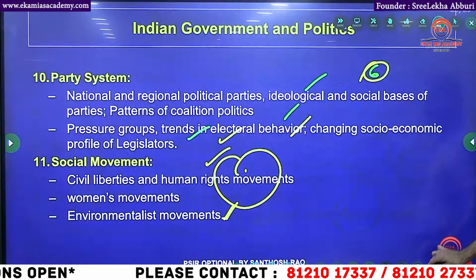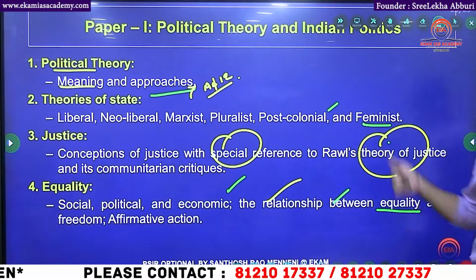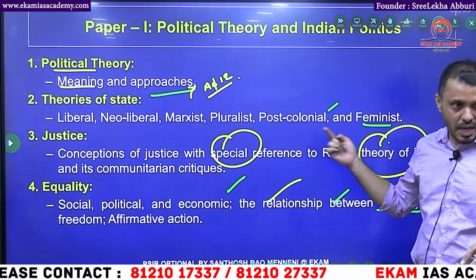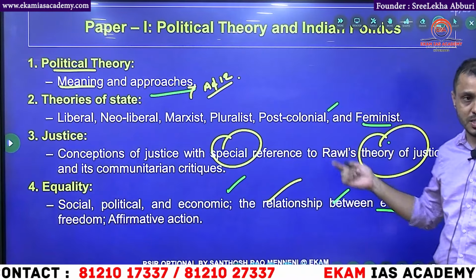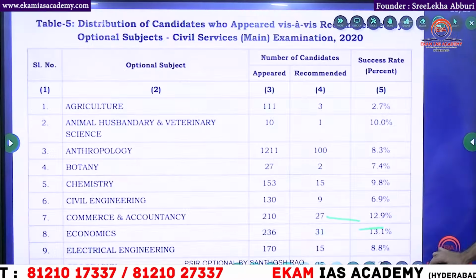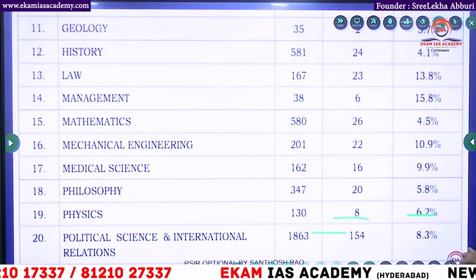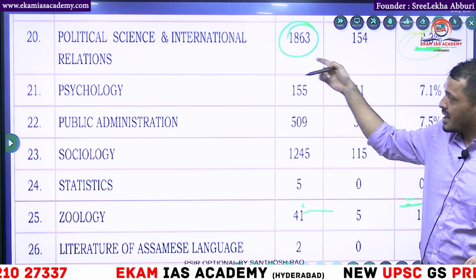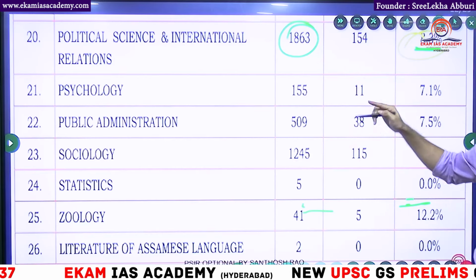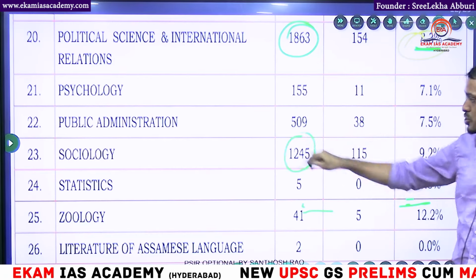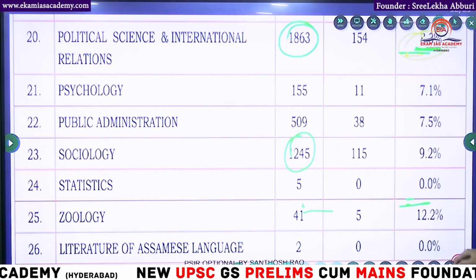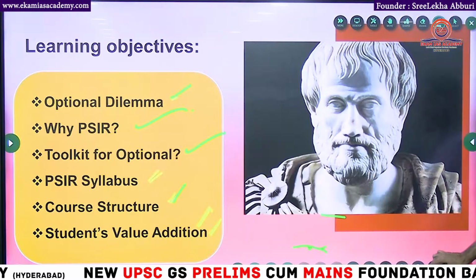This is about the PSIR syllabus in detail. When we go through this syllabus, you can understand how it is overlapping with polity, IR, and the ethical point of view, John Rawls' theory of justice, and all these things. Even we have seen how many students opted for mains with PSIR in 2020, all India highest, 1800. The next highest are the rest of the optionals like sociology and anthropology. But highest is 1800, with 154 students finally in the list.